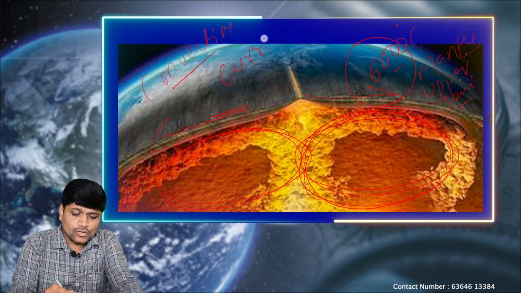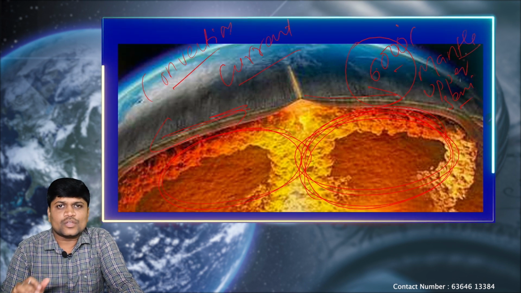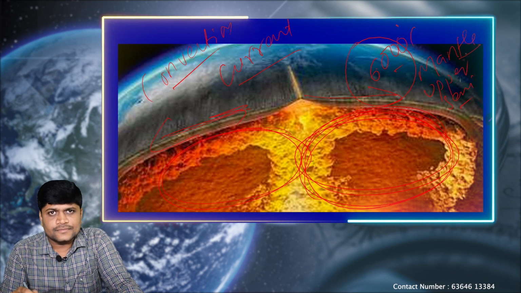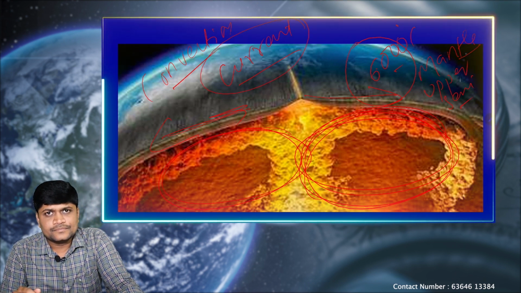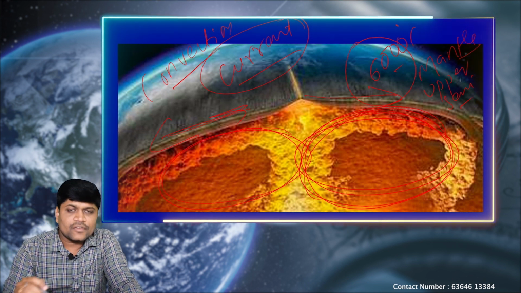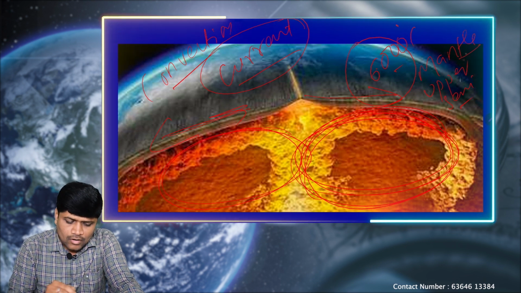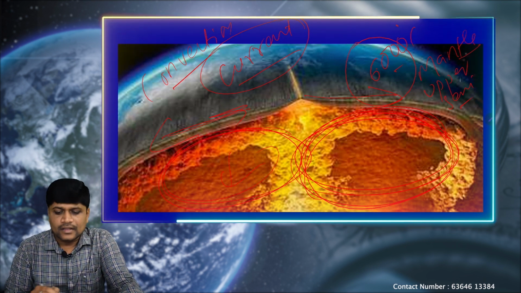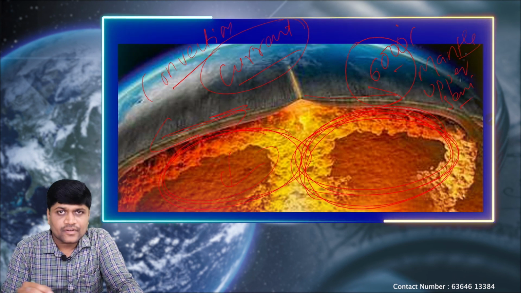The word current refers to mass movement of objects. If there is a mass movement of ocean water, we call them ocean currents. If there is a mass movement of the wind, we call them air masses. If there is a mass movement of air vertically rising, we call them convectional currents. So within the earth's interior, the asthenosphere is continuously moving, which we call convectional currents.